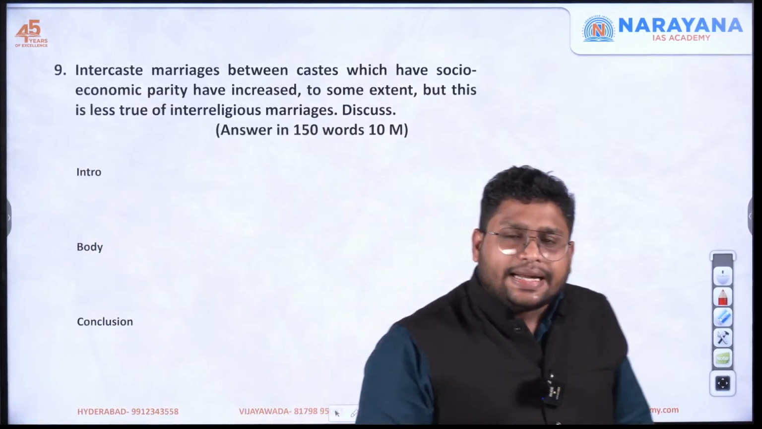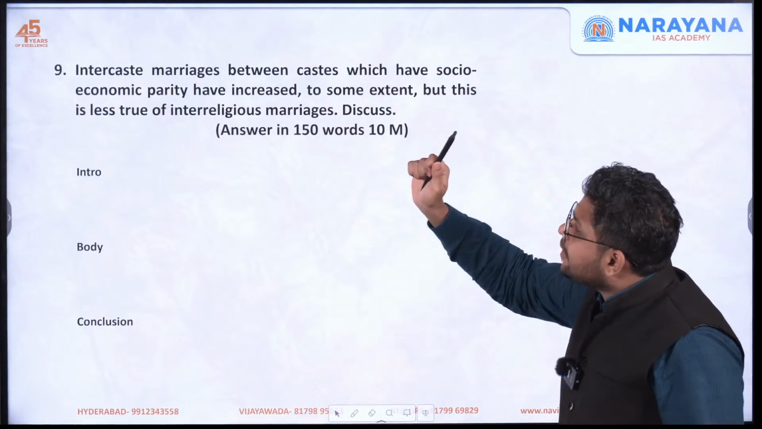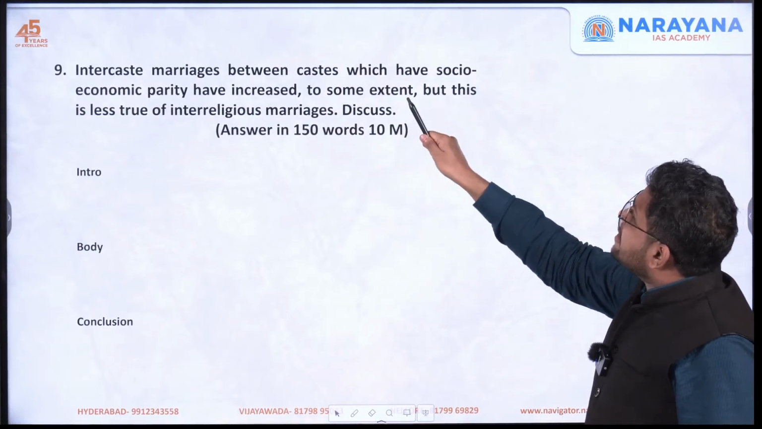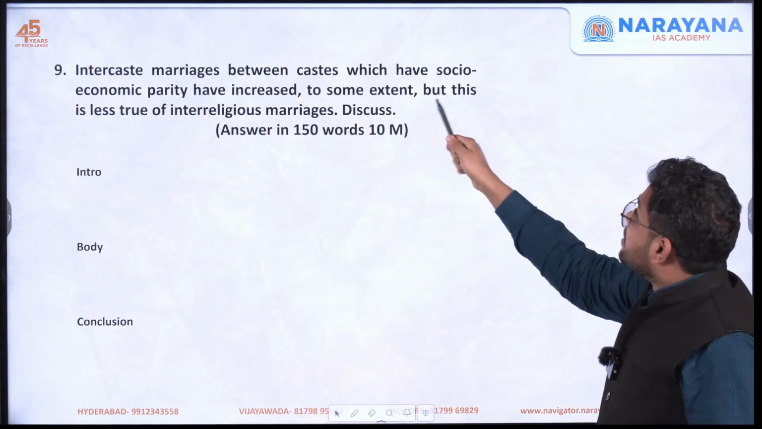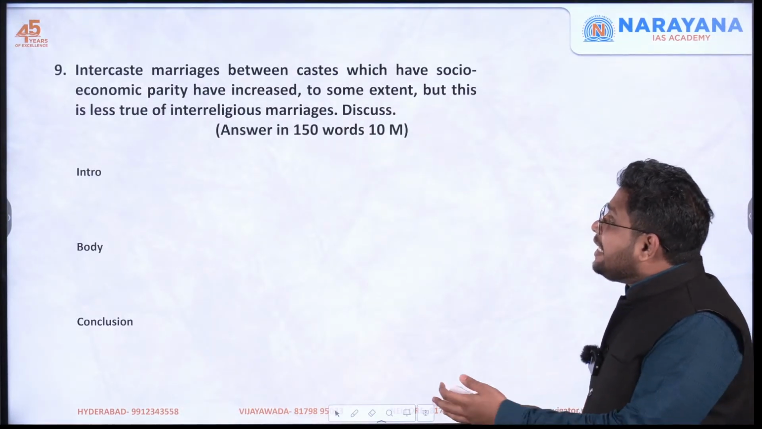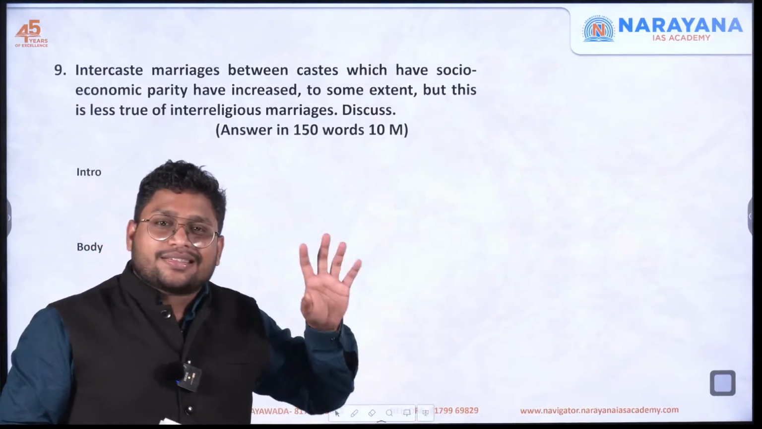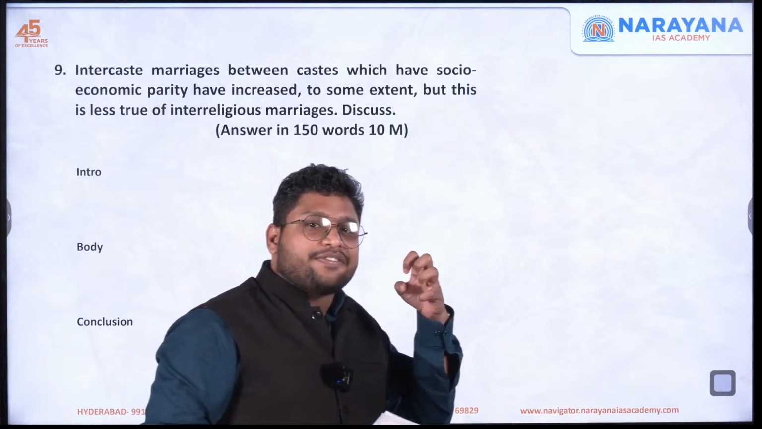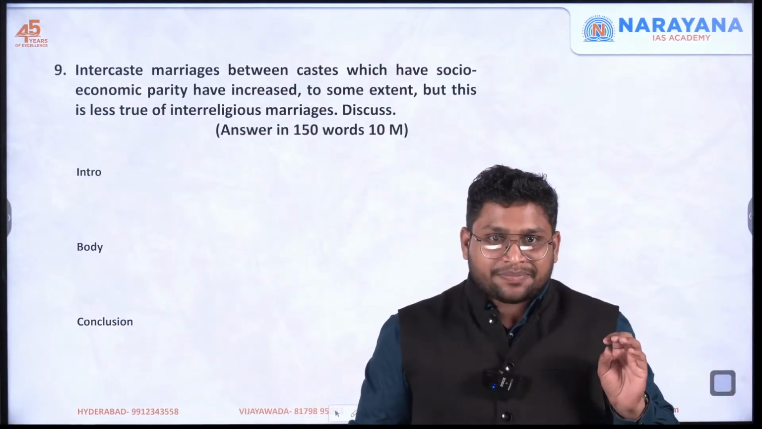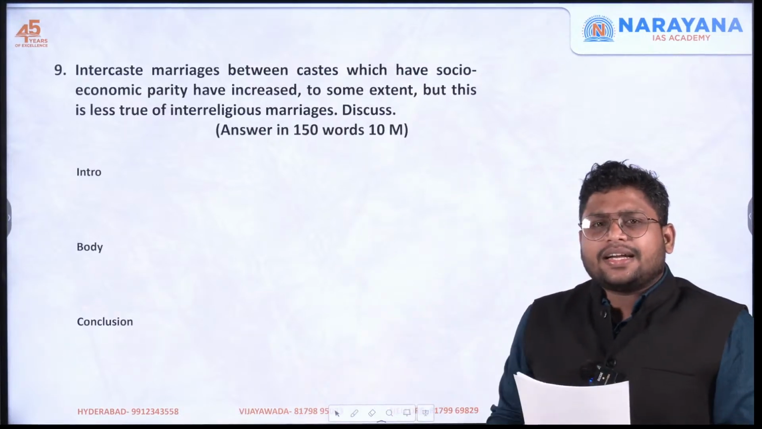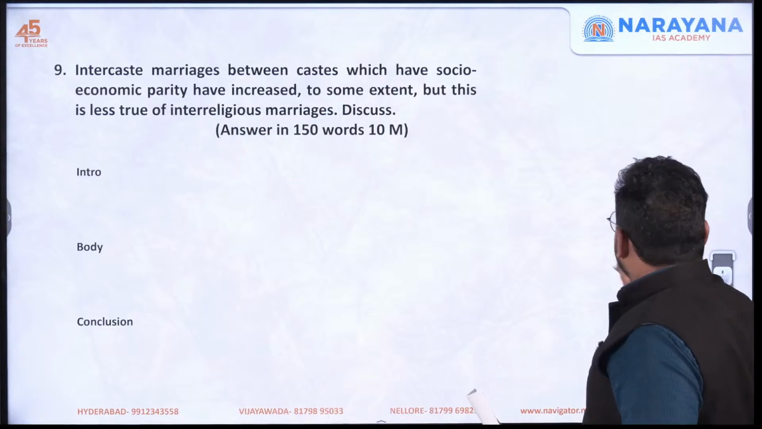This question is related to intercaste marriages and interreligious marriages. The question says, intercaste marriages between castes which have socio-economic parity have increased to some extent, but this is less true of interreligious marriages. Discuss. So this is a very good question, and they have taken it by observing what is happening in the society. So here we are saying that earlier in India, endogamy prevailed.